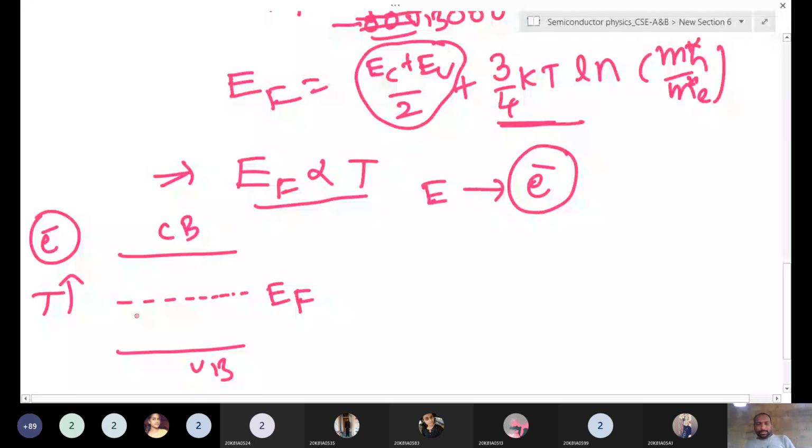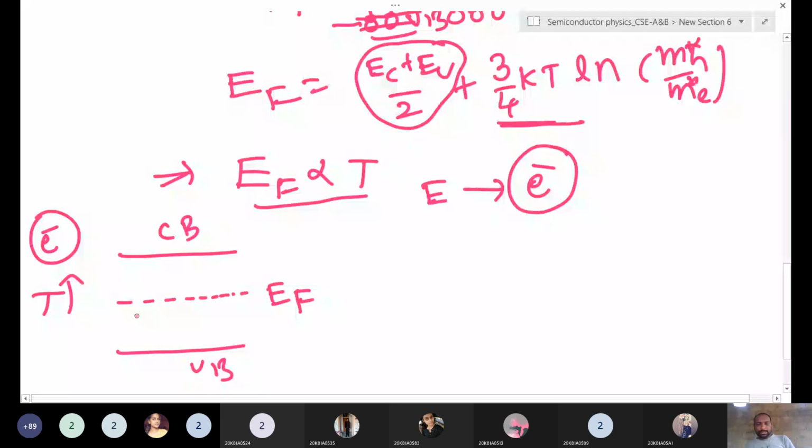So if you take the temperature towards the conduction band, in the case of electrons, the Fermi level goes up. In the case of holes, the Fermi level goes to the downside. This is for holes, and this is for electrons. So hole density is increasing, and electron density is increasing.